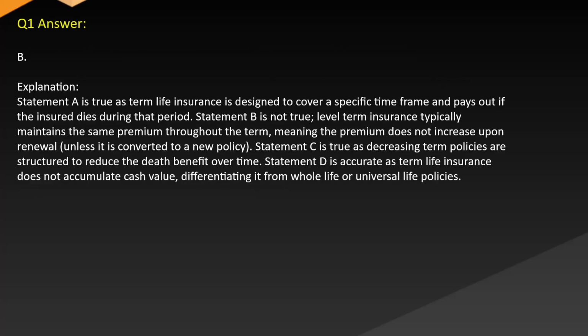Answer. B. Explanation. Statement A is true as term life insurance is designed to cover a specific time frame and pays out if the insured dies during that period. Statement B is not true. Level term insurance typically maintains the same premium throughout the term, meaning the premium does not increase upon renewal unless it is converted to a new policy.